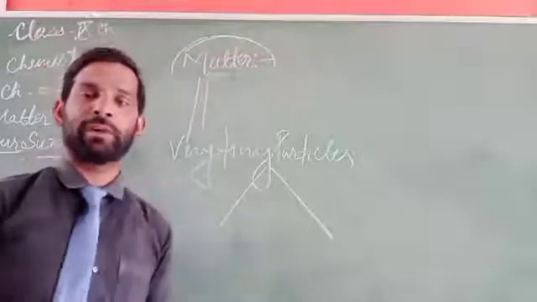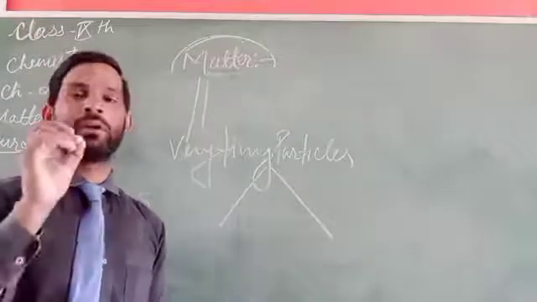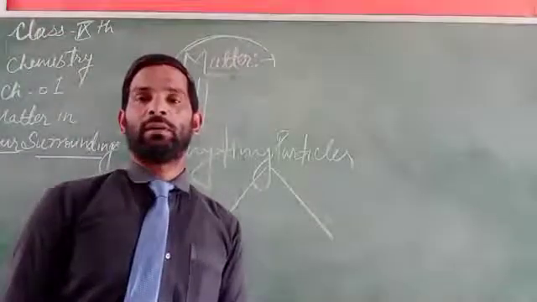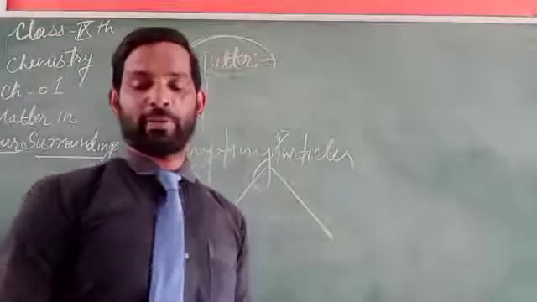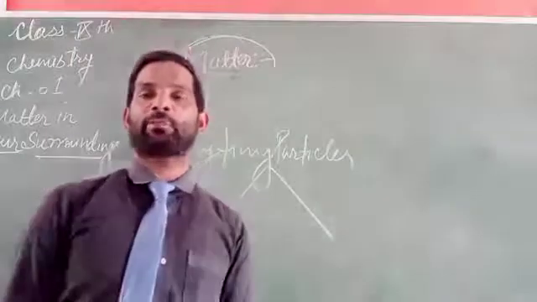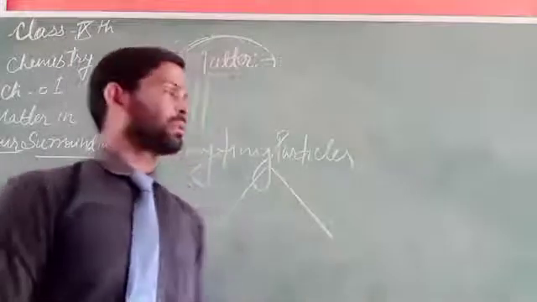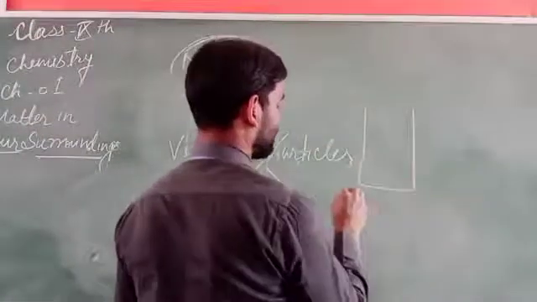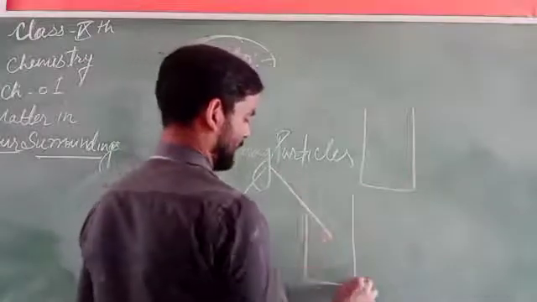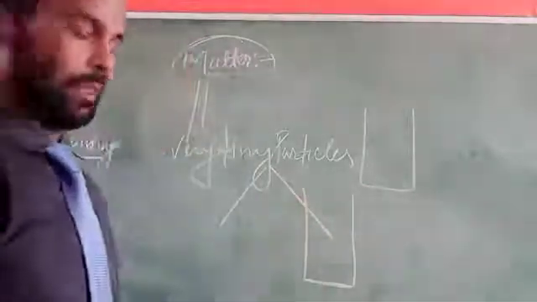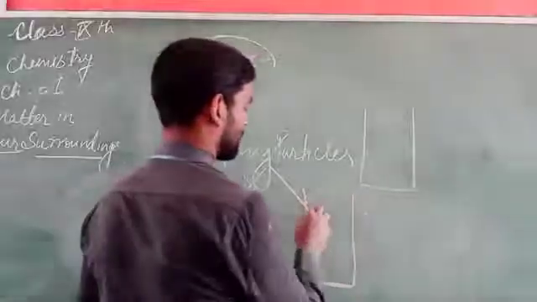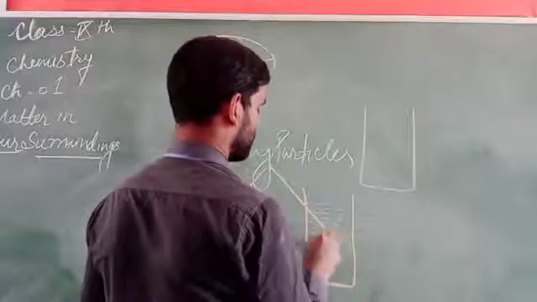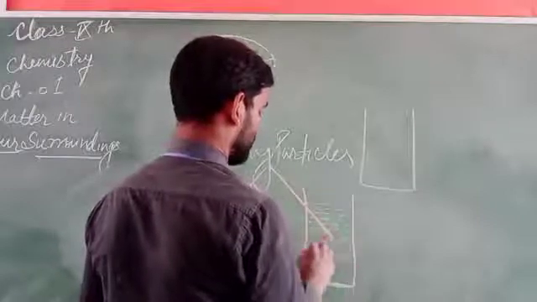So what will happen if a very small part of potassium permanganate, or we can say copper sulfate, is kept? Then the color of the vessel's liquid gets changed from its original state to another state.